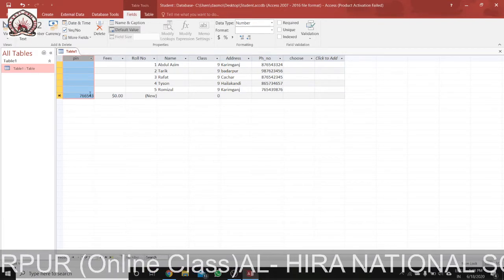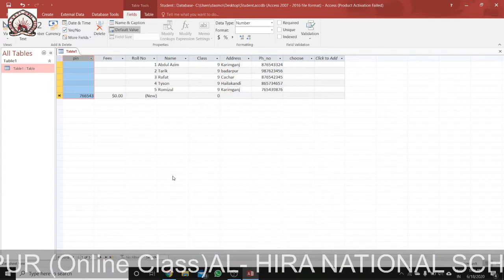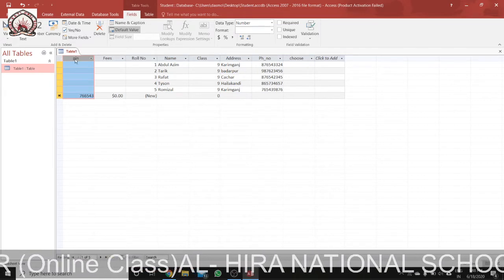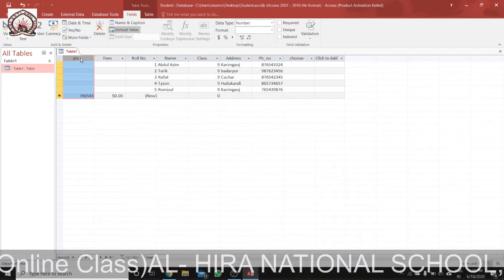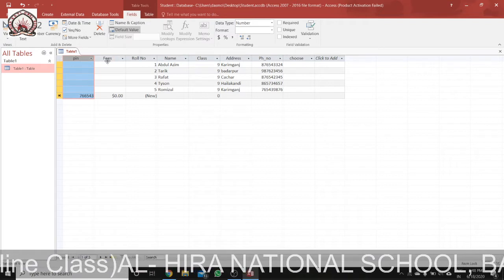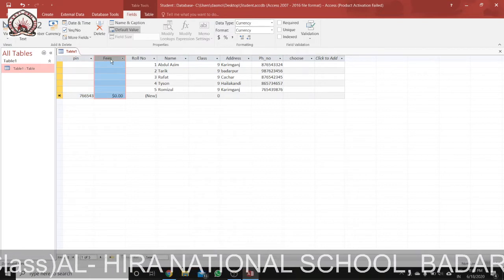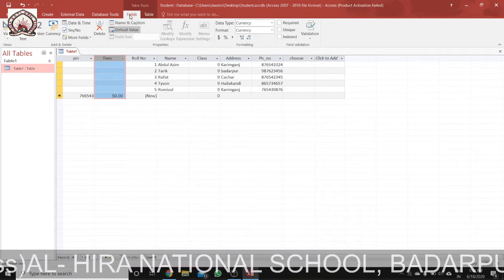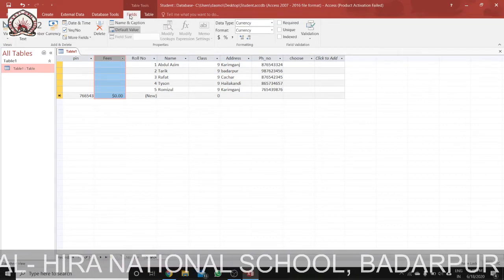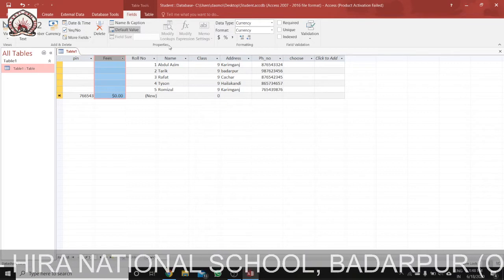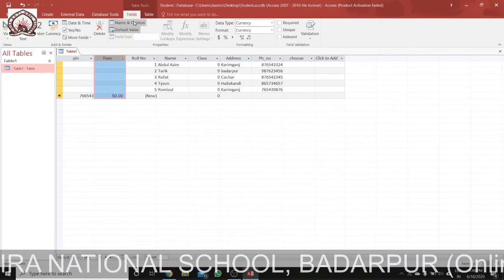And we can also add captions to a field. So how can you add a caption to a field? Suppose I am adding a caption here. Click the column header, then click on the field tab. Under the field tab in the properties group you can see name and caption.